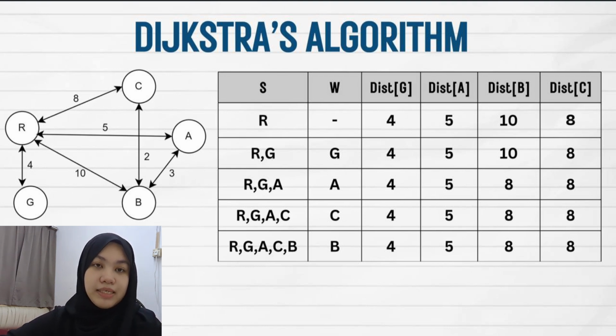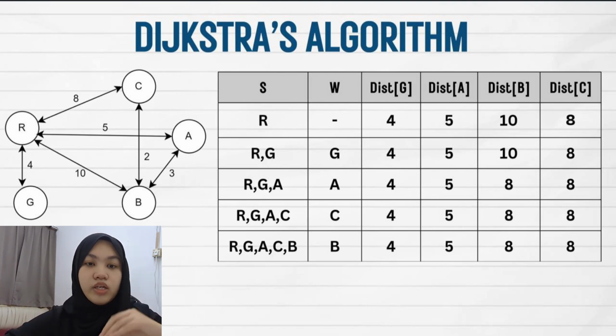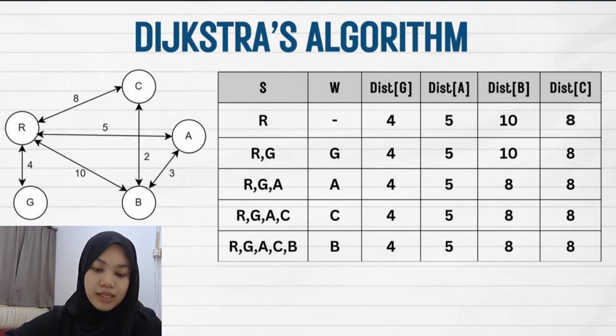In the third one, we pick A for the W, and here there is a slight difference: R to B, when going through A, is shorter compared to previously R to B directly. When going through A, R to A and to B, the value is 8, but previously R to B is 10, so we update the value to 8. And so on, with C as the W and B as the W, the value is still the same. So here is the summary of the table.